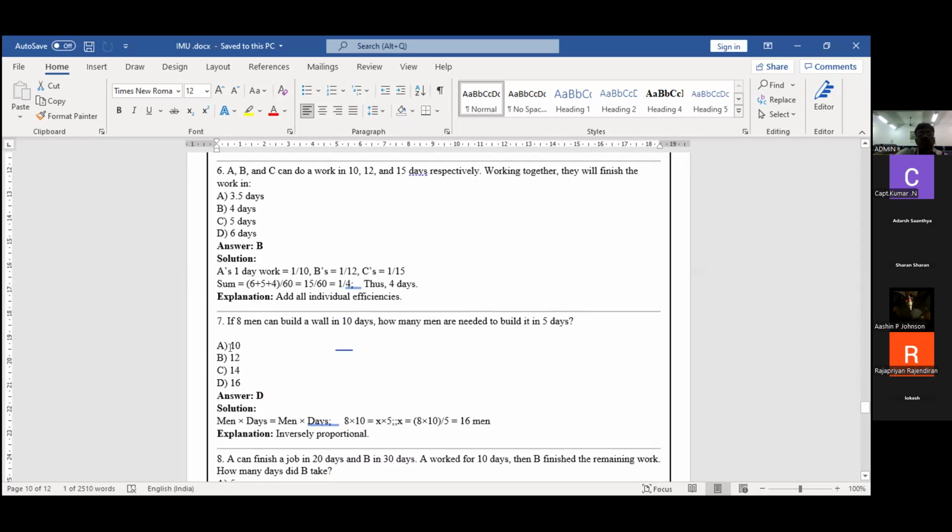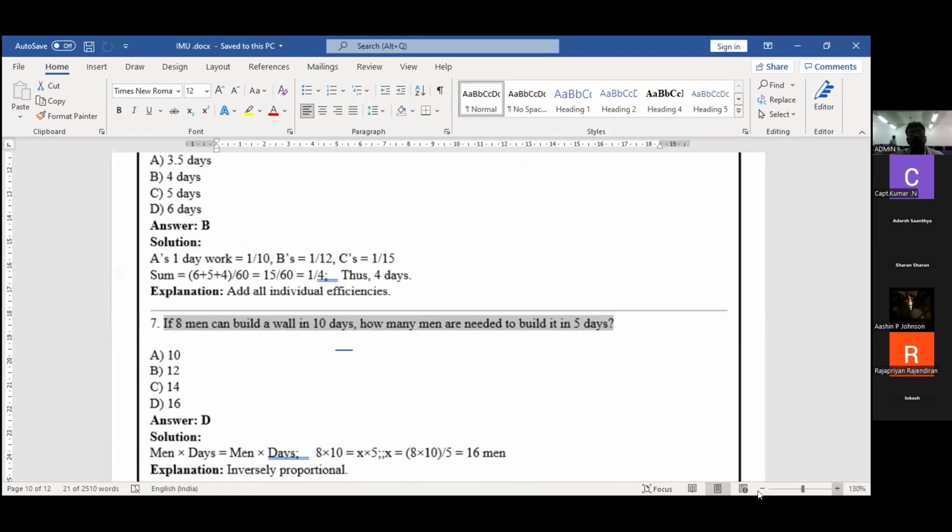Right? So, students, please go through this problem and explain, any one person. 8 men can build the wall in 10 days. How many men are needed to build it in 5 days? See, again I'm going to repeat. See the problem. Students, please see the problem.